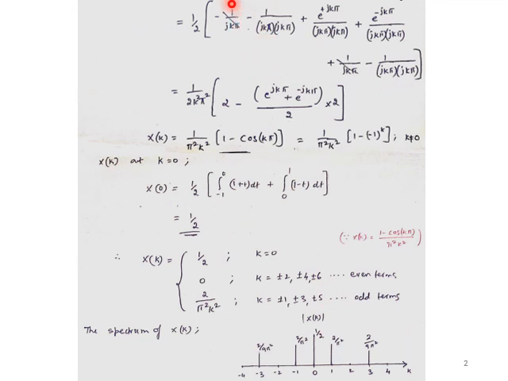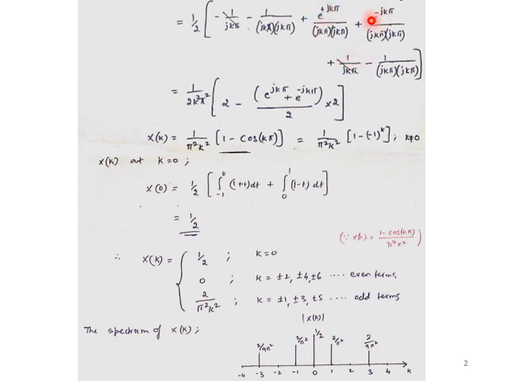So the first term is 1 by jk pi, minus e to the power 0, which is equal to 1 itself, divided by minus j, so minus minus, which was multiplied, becomes plus, over jk pi into jk pi, as I have written in the denominator. The lower limit is minus, so minus minus plus e to the power jk pi divided by jk pi into jk pi. Here t is -1, that's why it becomes plus.